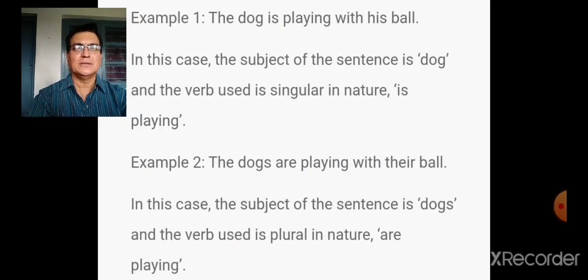Now let's take up this example. The dog is playing. The dog, singular subject, and verb, singular, is playing, is, helping verb, singular. The dogs are playing. The dogs, the noun is plural, and are, that is plural. So remember, if singular subject is there, singular verb has to be used. If plural subject is there, plural verb has to be used.